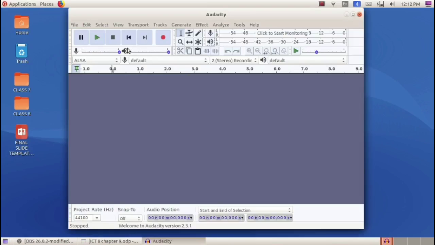Our first activity for today's class, let's start recording. We have to record the poem Puduvarsham in Audacity software. So we have to recite the poem and we have to record it. So for recording, we have to click on this record button. Then we can start recording. After completing it, we have to click on the stop button in order to stop recording. Okay. So first let's record the poem.